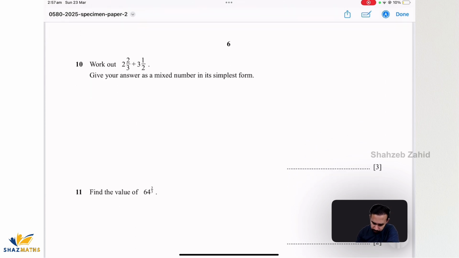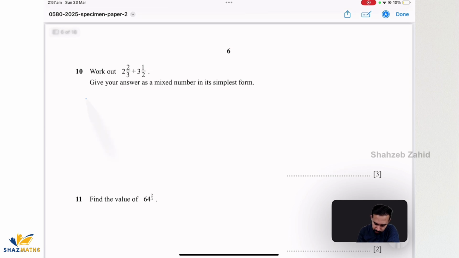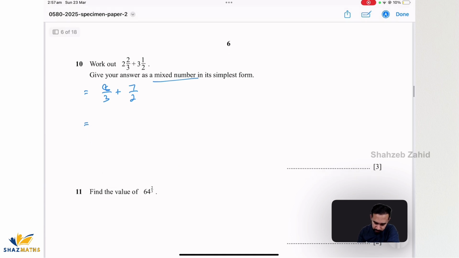Work out, that's mixed numbers. We just have to do basic calculation. But it's of 3 marks, so I'll show all my steps. 3 times 2 is 6, plus 2, 8 by 3, plus 7 by 2. We have to give our final answer in the form of a mixed number. So I'll take the LCM now, which is 6. So times 2, and then times 3 here and times 3 here. Gives me 16 plus 21 whole over 6, which is 37 over 6, and in mixed number it's gonna become 6 whole 1 by 6. So that's the final answer.